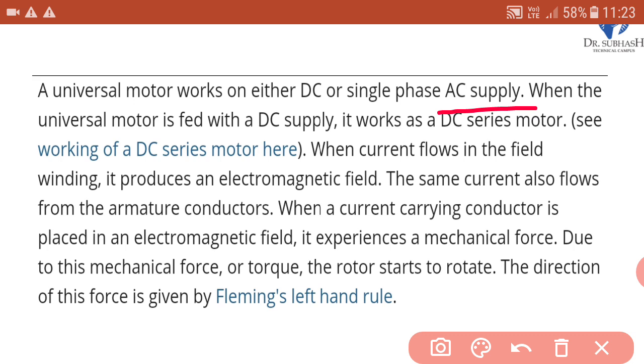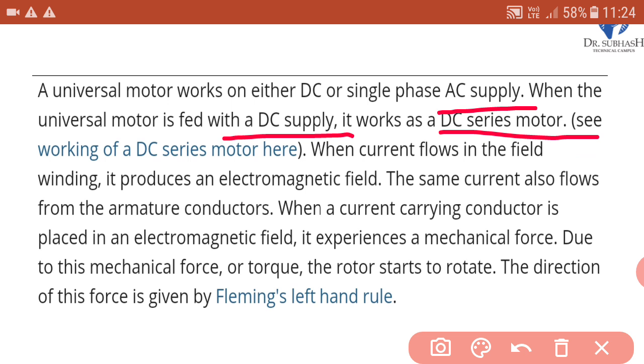When the universal motor is fed with a DC supply, it works as a DC series motor. Whenever the universal motor is fed with a DC supply, at that time it works as a DC series motor. And we have studied this motor in the Electrical Machines 1 subject. So the working of the DC series motor can be seen from here. It is advisable to see the working of the DC series motor here.